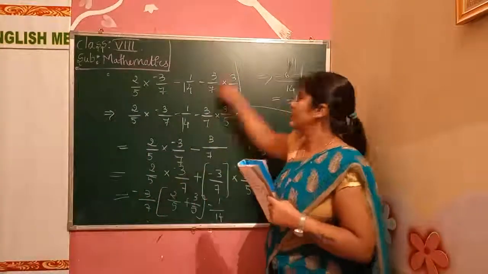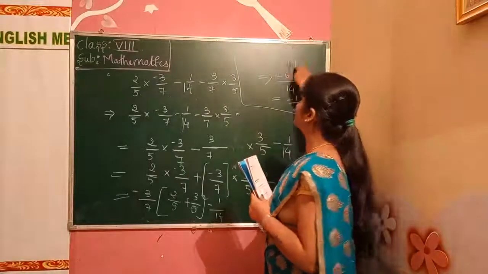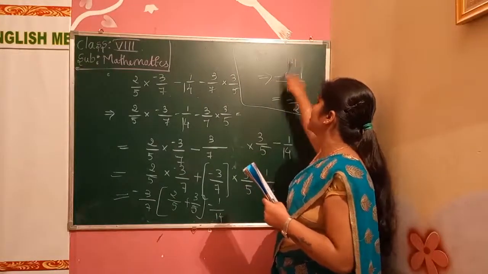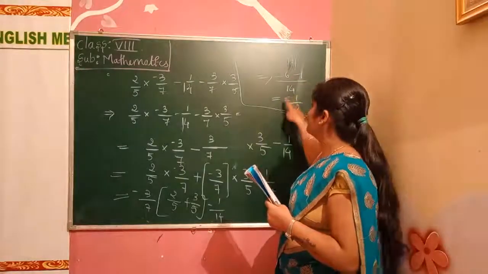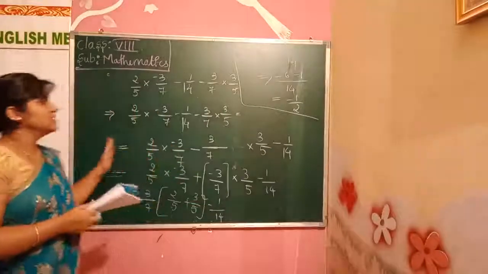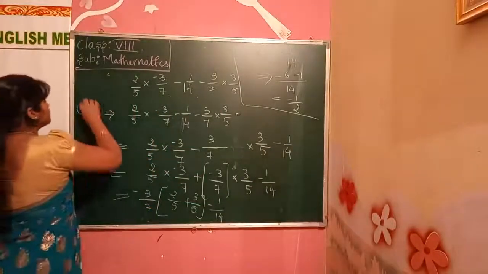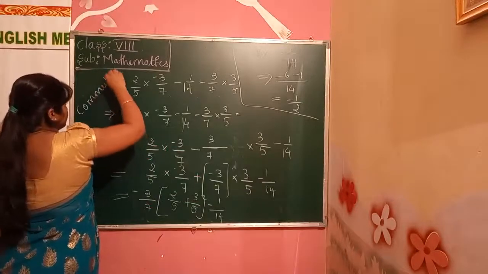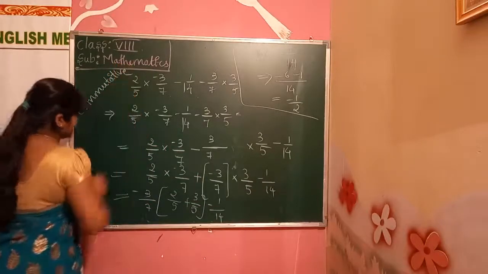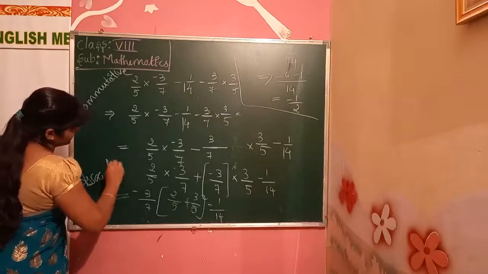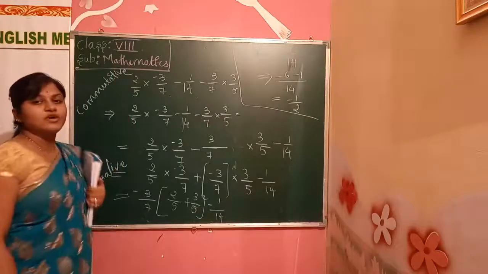3 by 7 will be like that only into 1 minus 1 by 14. Now multiply these two. 3 by 7 minus 1 by 14 we get, minus 6 minus 1 divided by 14. The answer will be what? Minus 1 by 2. Yes. Here what all things we used? They used a commutative property, and the last one, they used associative. The mixing of properties.